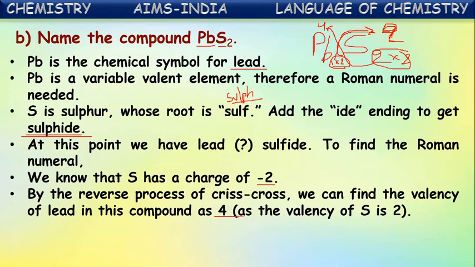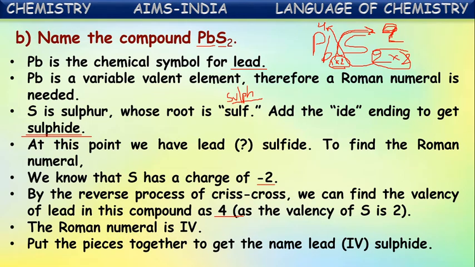So this 4 is written as the Roman numeral in between the cation name and anion name. Now the compound name becomes lead(IV) sulfide. In this way type 2 binary compound names are given. First the cation name is written and next the anion name. In between these two, a Roman numeral is written in brackets, which represents the charge or the valency of that variable valent metal in that compound.